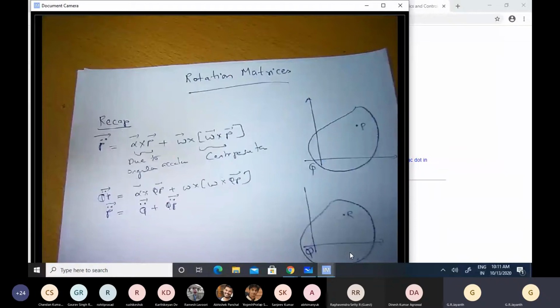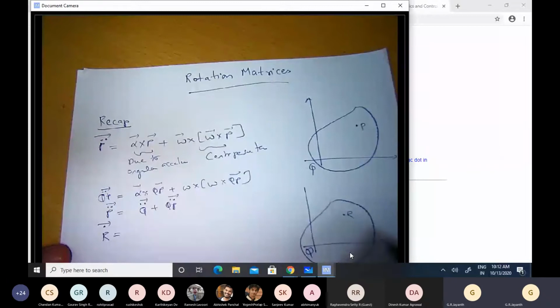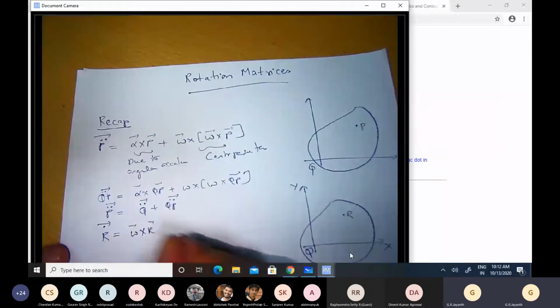So we saw that R dot, the velocity in the fixed inertial coordinate frame x and y, was equal to omega cross R plus V relative. V relative represents the relative velocity of that particle R with respect to the rigid body.